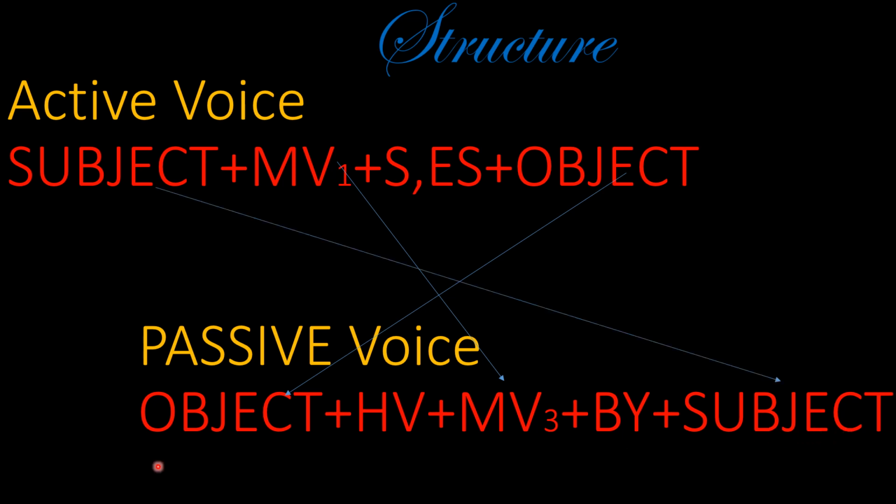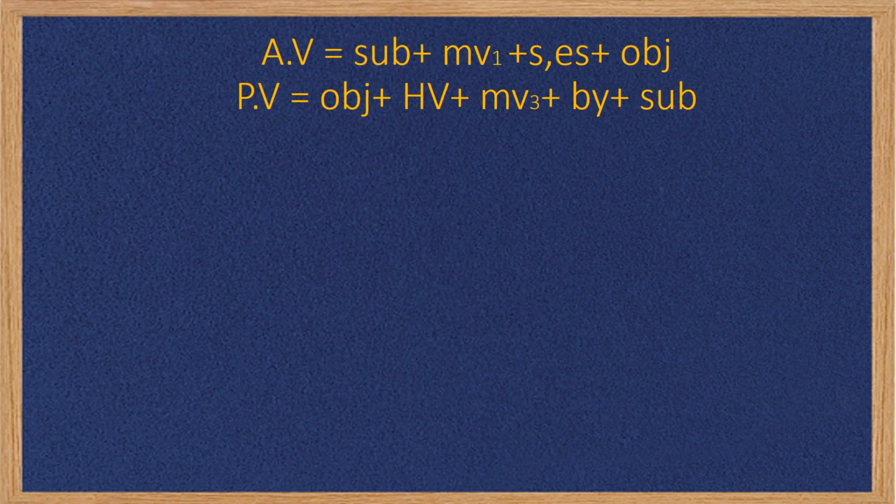This is the normal structure of the active and passive voice. We will see the structure as per the tenses. Now I will write the basic structure of active and passive voice in my paper.